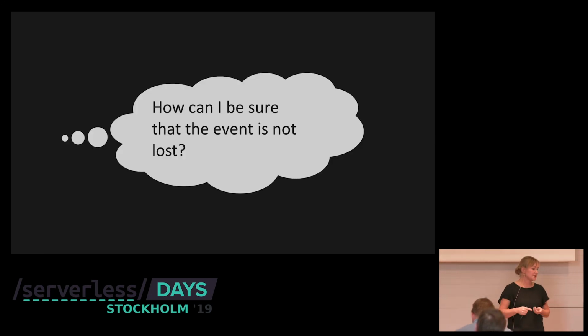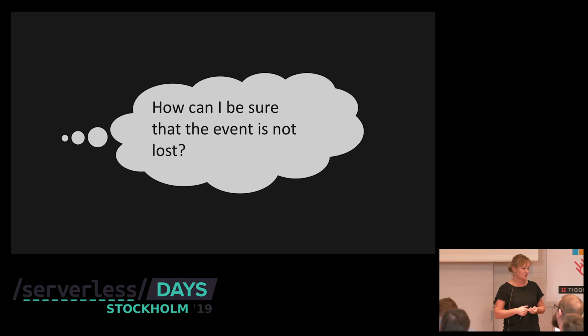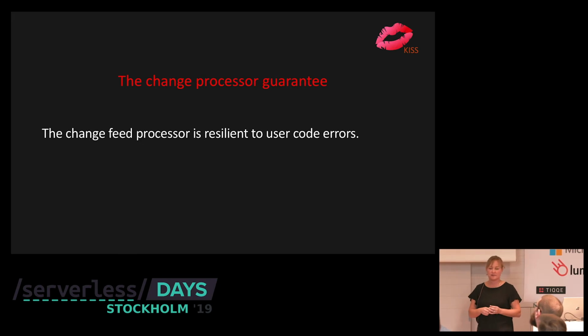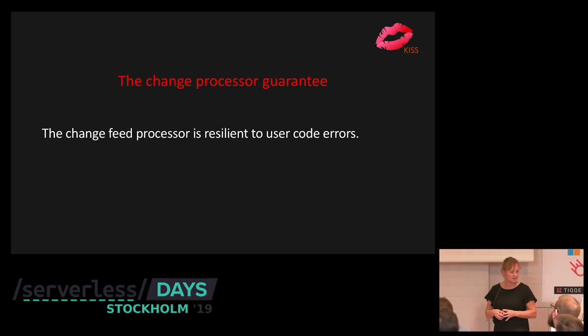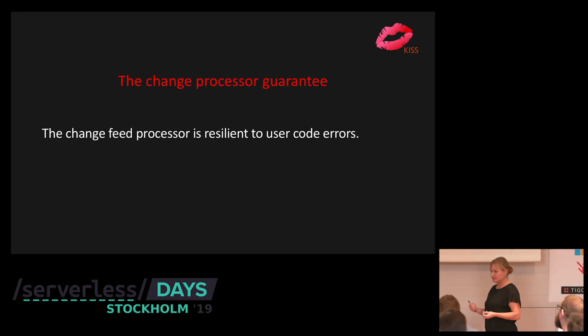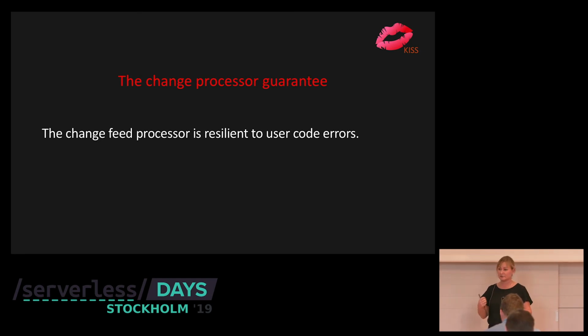So how can I be sure that the event is not lost is next question. It's because the change feed processor guarantees that it is resilient to user code errors. So the change feed processor is built into Azure Function, which is the preferred way of actually subscribing to the change feed. This is also available as an SDK that you can use if you don't want to use Azure Functions.